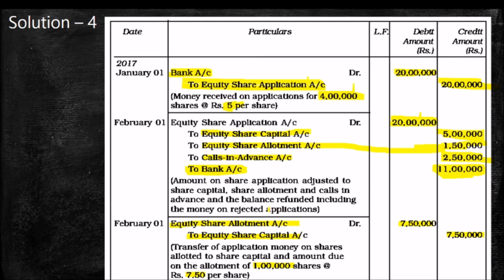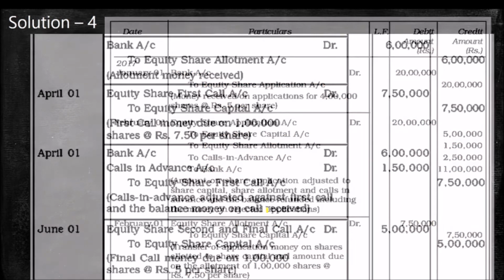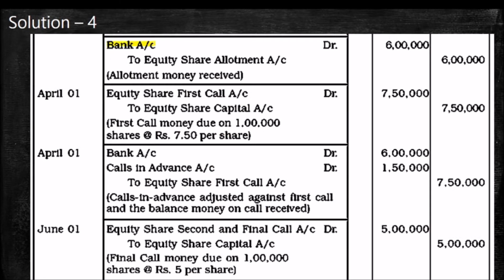So after deducting that amount, we will get only 6 lakh in the bank. Just look at here, bank account debtor to equity share allotment 6 lakh, because from the 7,50,000 we have to get, already we got 1,50,000 in advance. That will be deducted. So bank account debtor to equity share allotment, the amount received for the allotment money is 6 lakh.